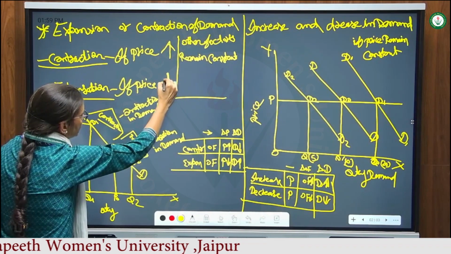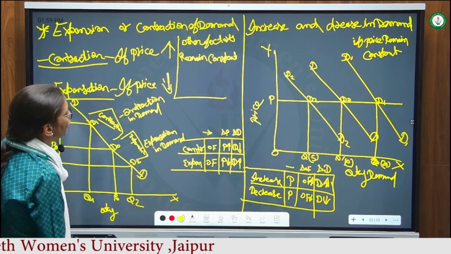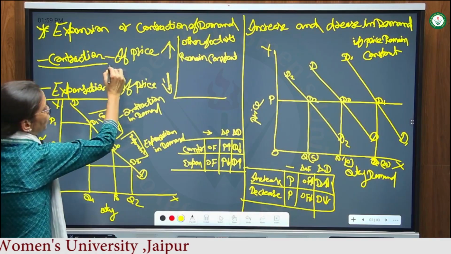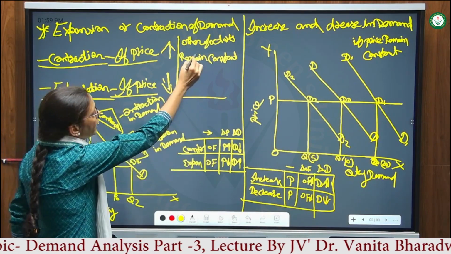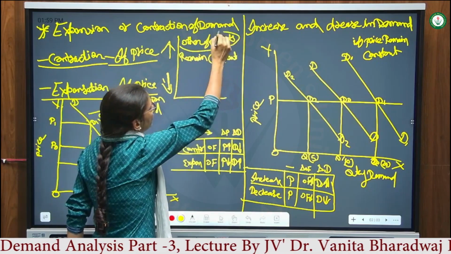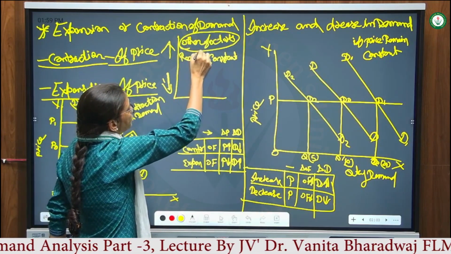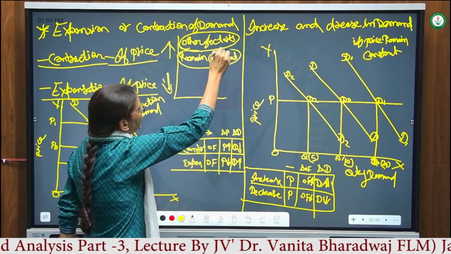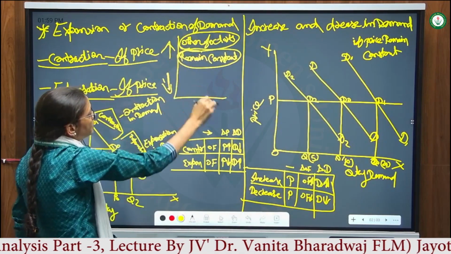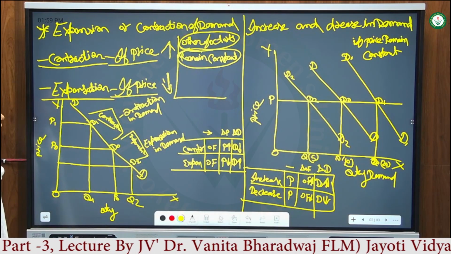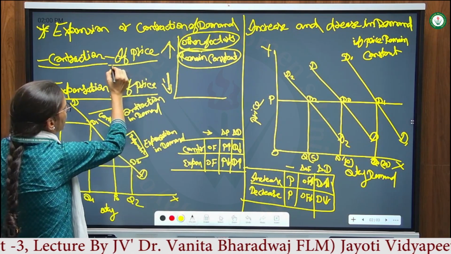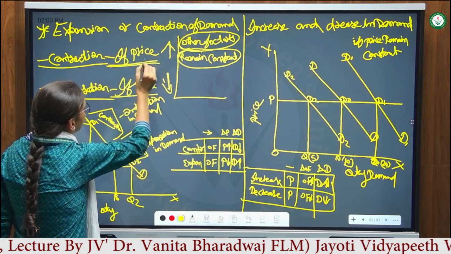It means changes take place only in the price of the commodity. Other shift factors remain constant. Other shift factors are consumer income, substitute goods, complementary goods, fashion, real income; these things remain constant. Only changes will take place in the price.